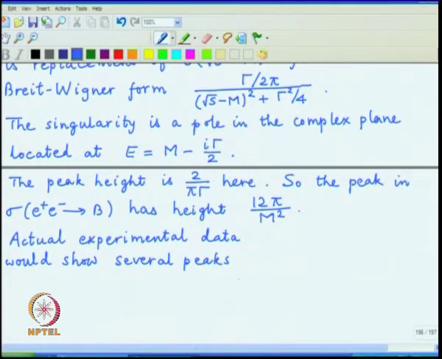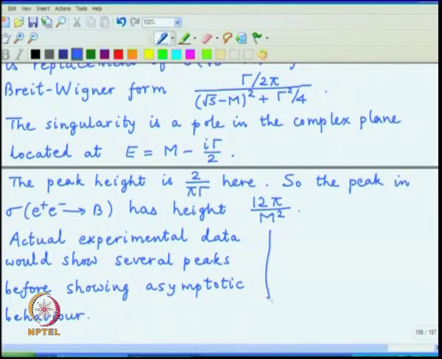They are all radial excitations of the lowest state, and ultimately the cross section would show the asymptotic behavior, which in this particular case is described as 1 over S, as we have calculated above. So, one has a schematic structure.